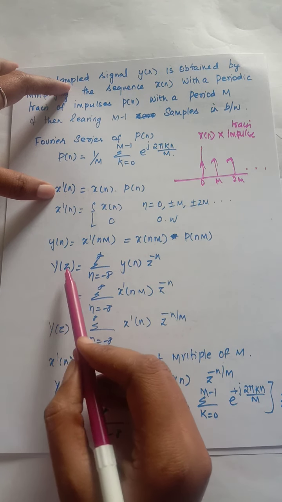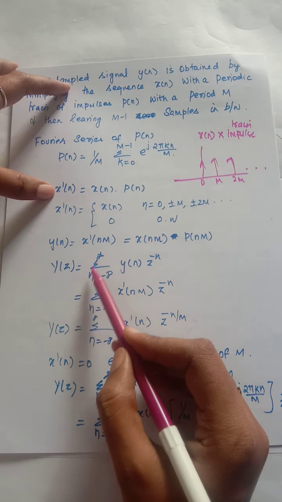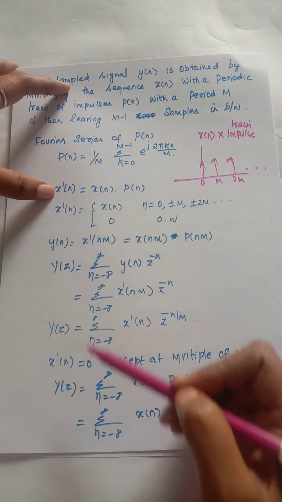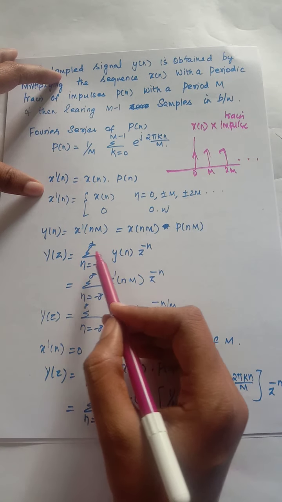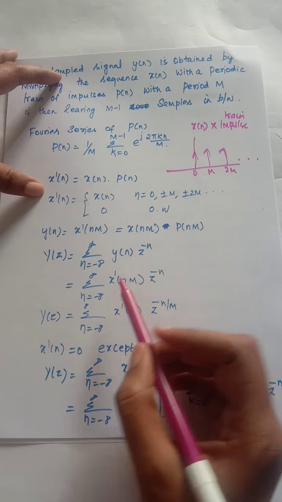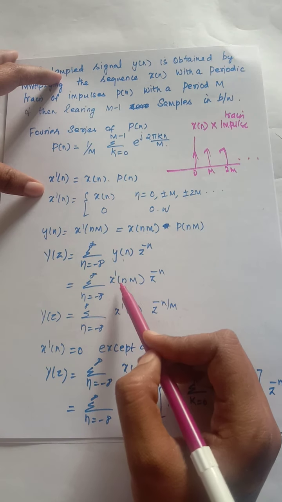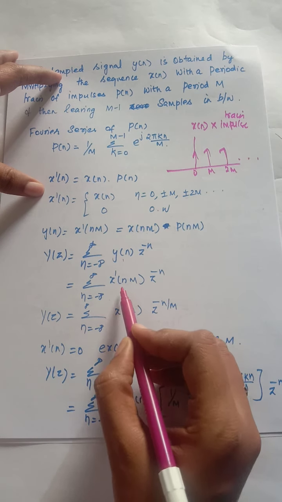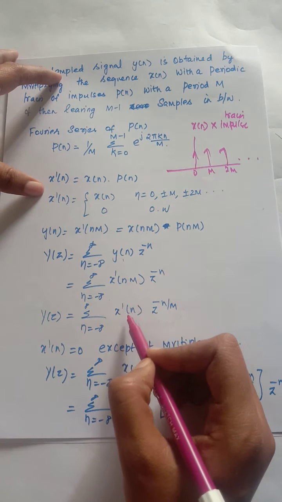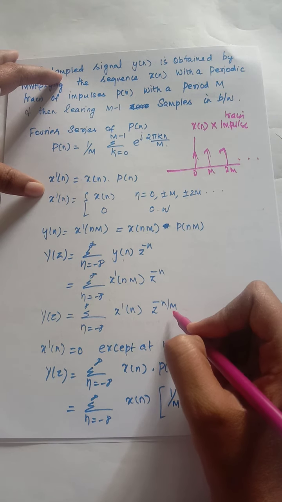Here Y of z is equal to summation n equals minus infinity of y of n z power minus n, and I need to first represent the output spectrum in mathematical form, since I am going to draw it. Here y of n is equal to x dash of nM, z power minus n. So here this is scaling. Scaling in one domain will lead to another form in the frequency domain.